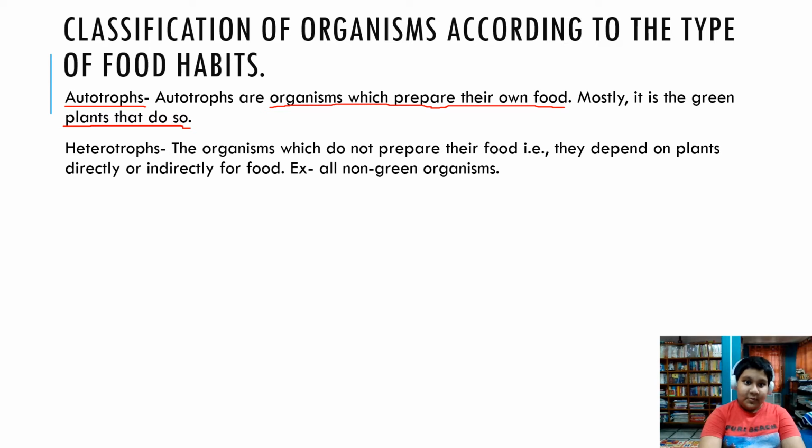Now, heterotrophs. What are heterotrophs? Heterotrophs are organisms which do not prepare their own food. That is, they depend on plants directly or on other animals for obtaining their food. Some of these include all non-green organisms. Now we must underline this part: organisms which do not make their own food.